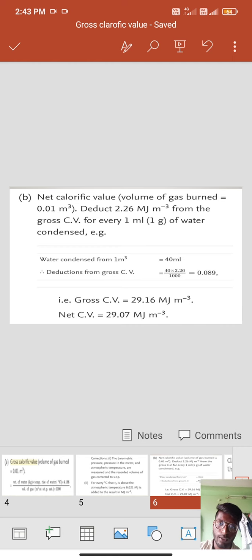Gross calorific value is 29.16. Net calorific value is 29.07.